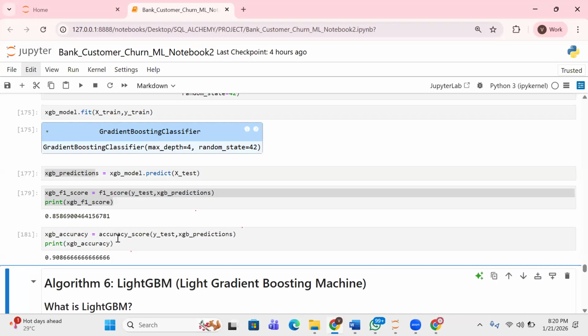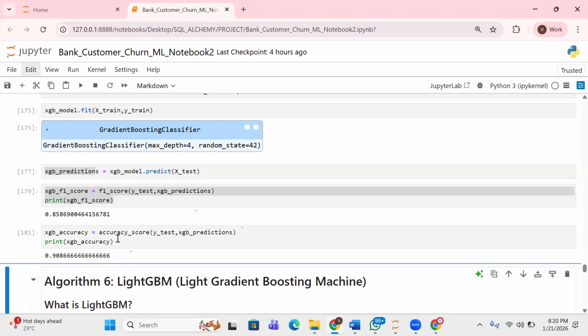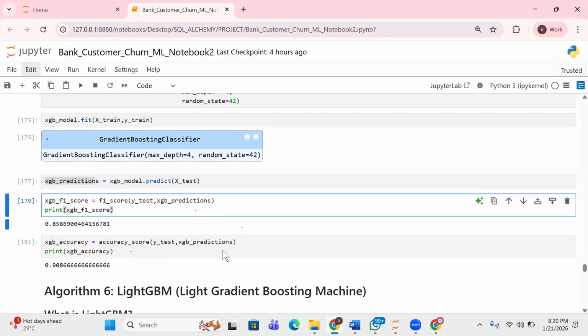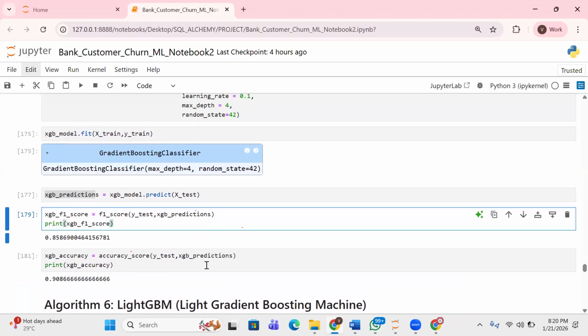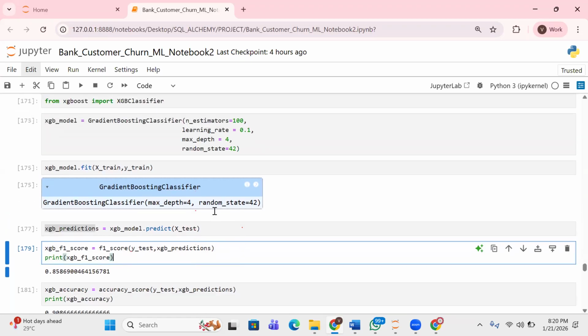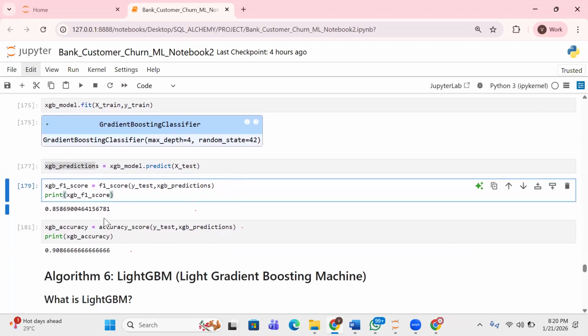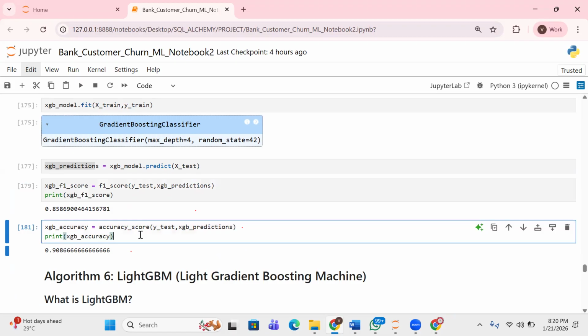Okay, thank you very much, Chris. So yes, we've been able to train the XGBoost model. You can see here in this case we got 0.859, and in this case we actually got an accuracy of 0.9087.